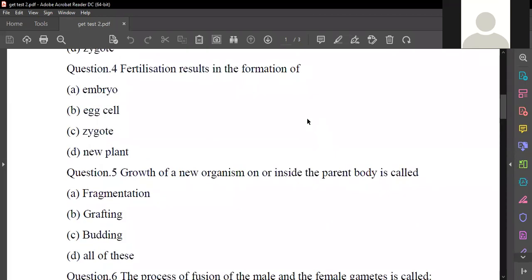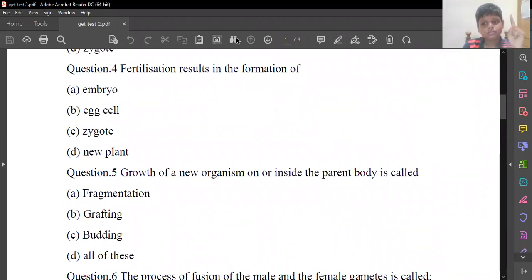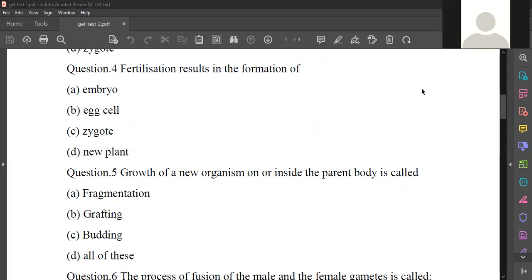Next, fertilization results in the formation of. You should raise your hand. Fertilization results in the formation of zygote.